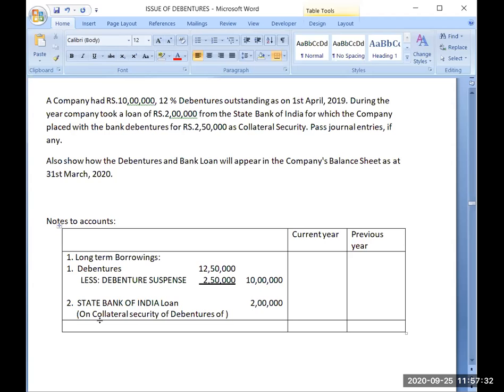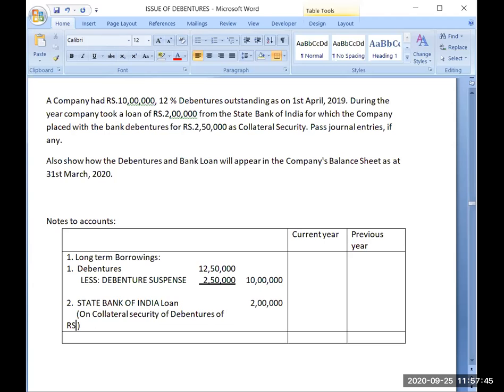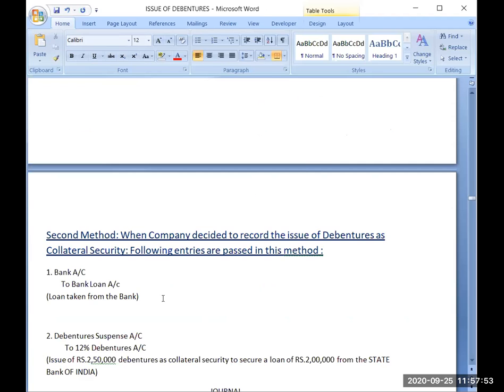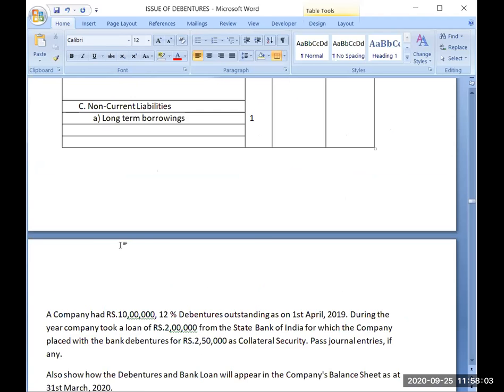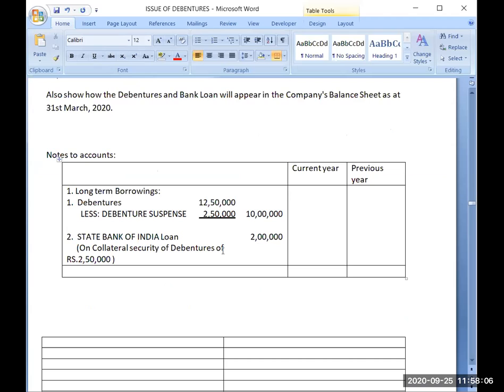Now, here I will write the same note on collateral security of debentures of rupees 2,50,000. With the loan, I will always mention that this loan has been given a collateral. In the first method also we have given the same note. Only this part has been changed. Otherwise, the second part will remain the same. So this note will always be given.